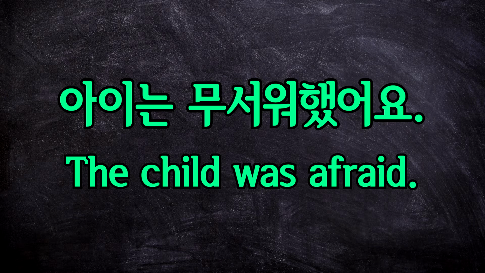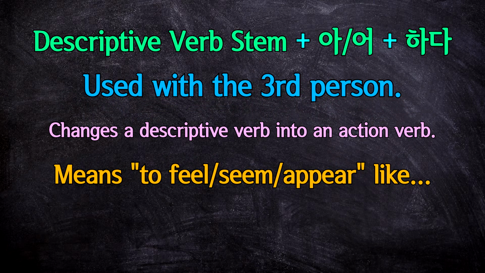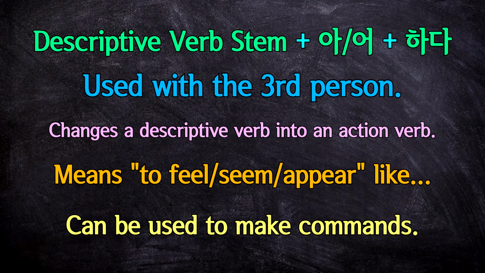But wait, we're not done because I said that this form actually changes a descriptive verb into an action verb. Now, that allows us to do a few more things than we could before. Because what else can we do with action verbs that we can't do with descriptive verbs? Well, for starters, you can use the verbs you created with this form to now make commands, just like an action verb, like saying don't do something.